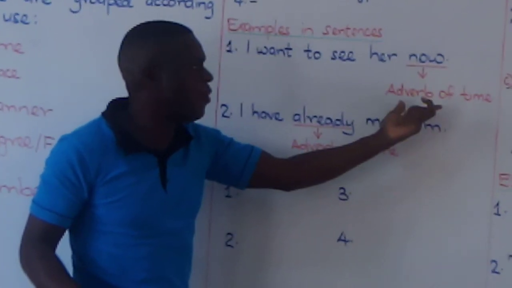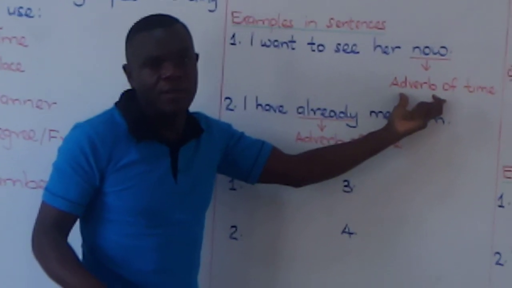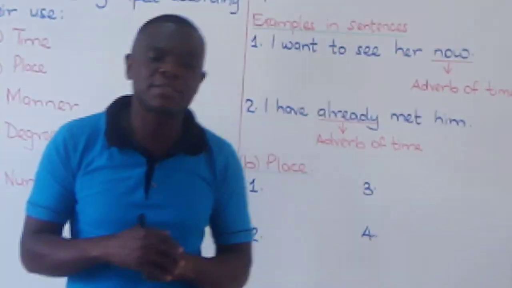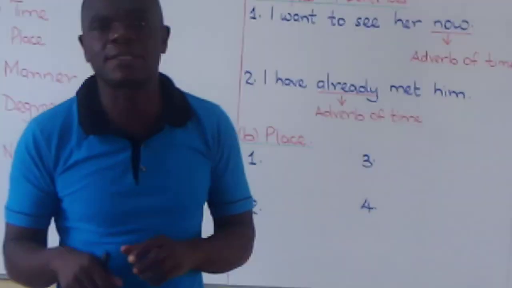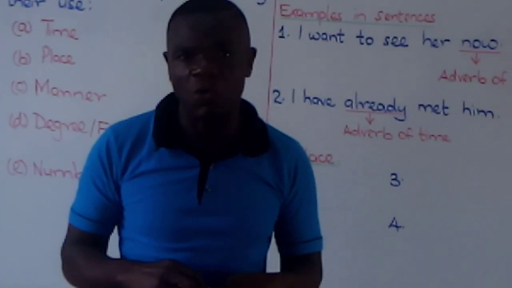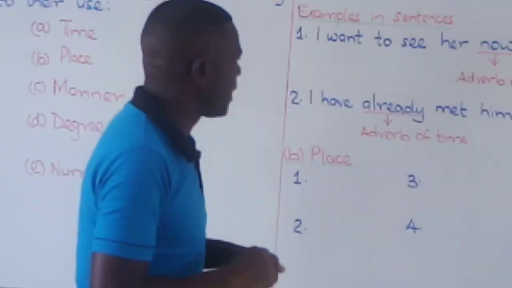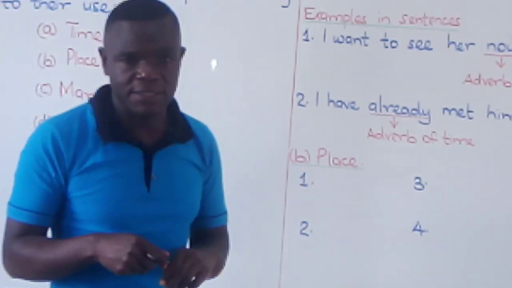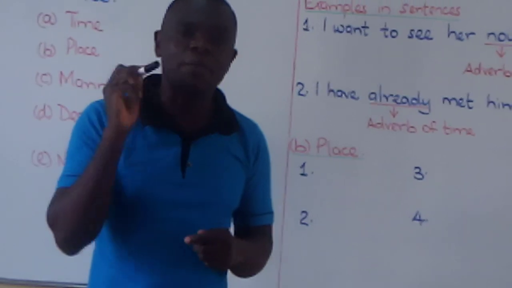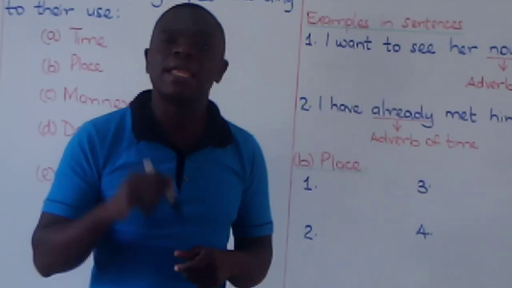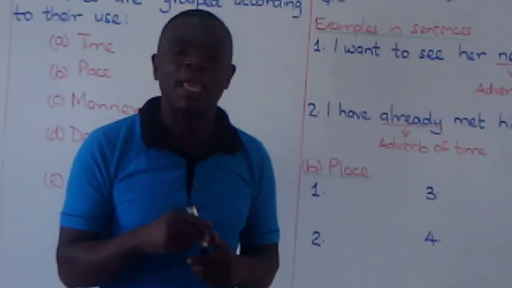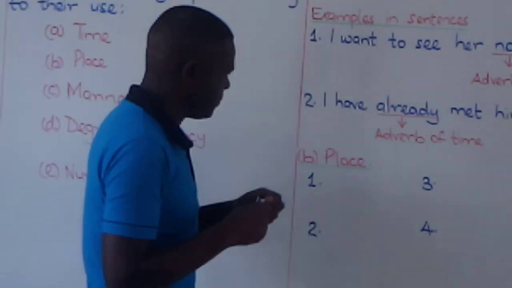Now is an adverb of time. Lana, please construct a sentence using now as an adverb of time. And then you will tell it to your guardian. Remember, after telling your guardian, write that sentence down and read it again loudly.